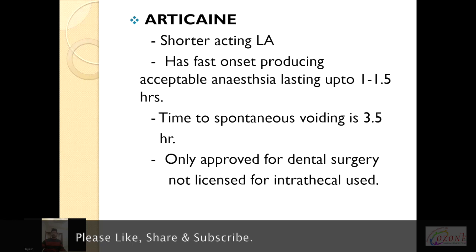Articaine is also a short-acting local anesthetic, has fast onset, producing acceptable anesthesia lasting up to 1 to 1.5 hours. Time to spontaneous voiding is 3.5 hours. Preservative-free preparations of articaine are not available and it is only approved for dental surgeries, not licensed for intrathecal use.